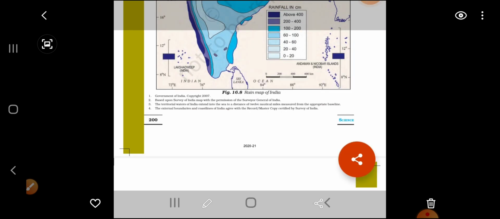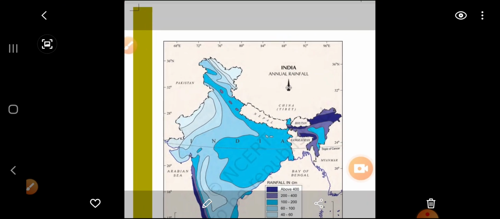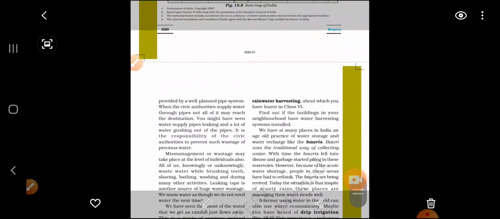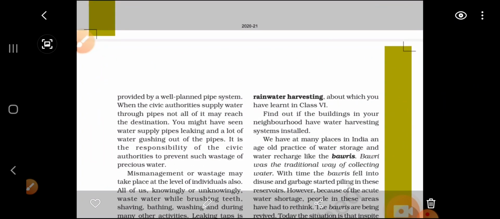Managing water is a very important thing, because if we are getting a sufficient amount of rain but still we don't have water in the summer days, or if the people of particular areas are facing problems, then definitely we need to think about it. It means we are wasting a lot of water, we are not saving it. There are different ways by which we can save water. First is rainwater harvesting.